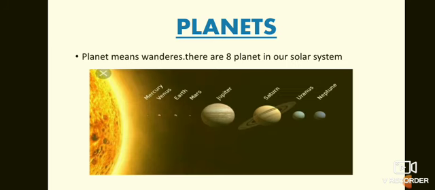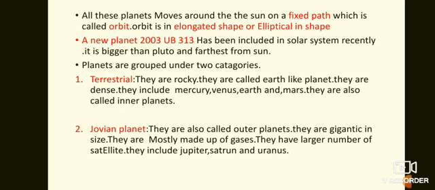You can see in this picture that Mercury, Venus, Earth and Mars are very small, while the remaining Jupiter, Saturn, Uranus and Neptune are bigger.